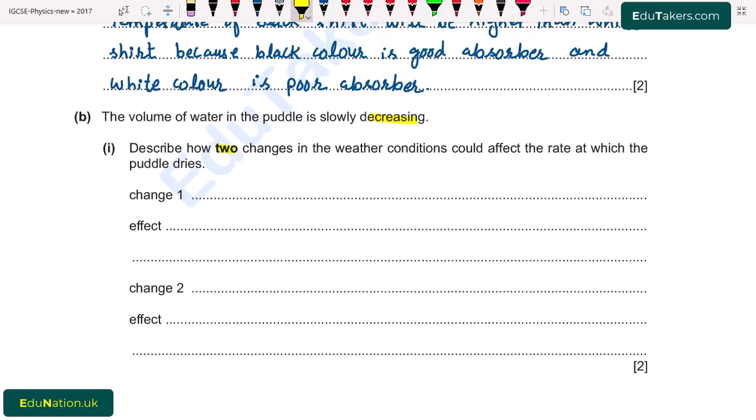I write here, if wind is blowing, then the effect is that it dries quickly.